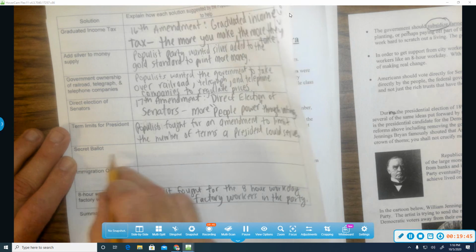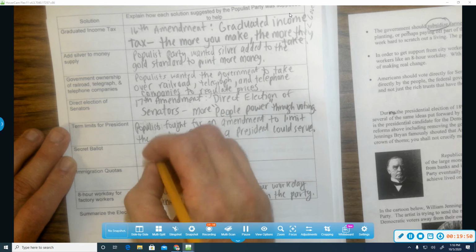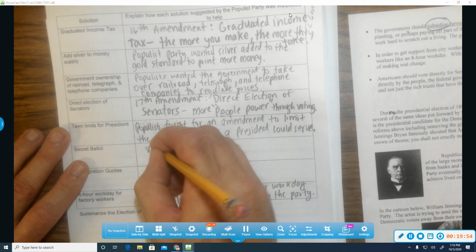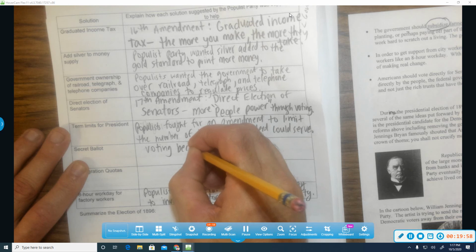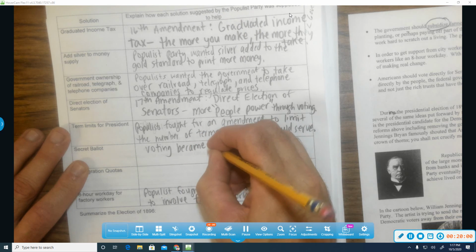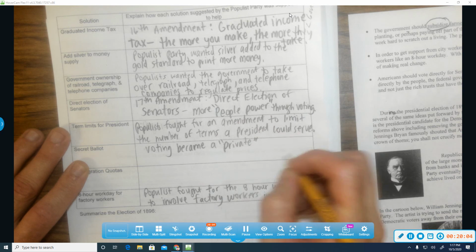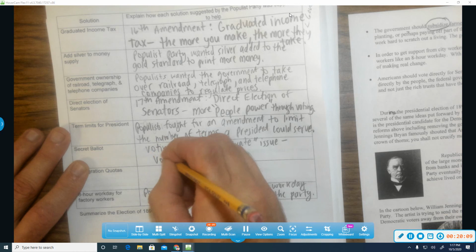So this was something that the Populist Party fought for, and we do have today. Okay? Voting became a private issue. Voters are protected.